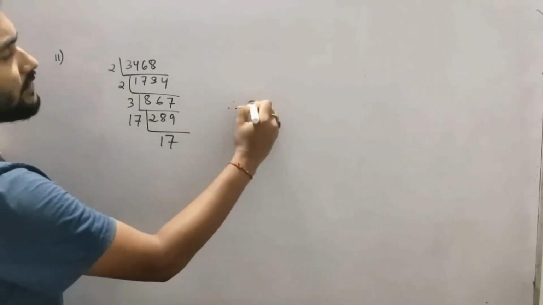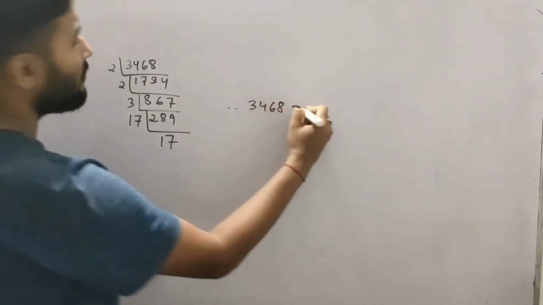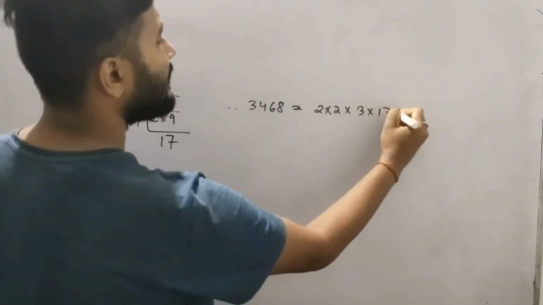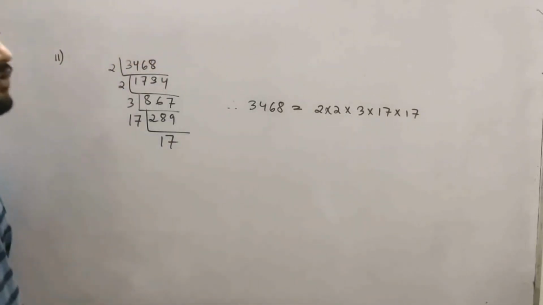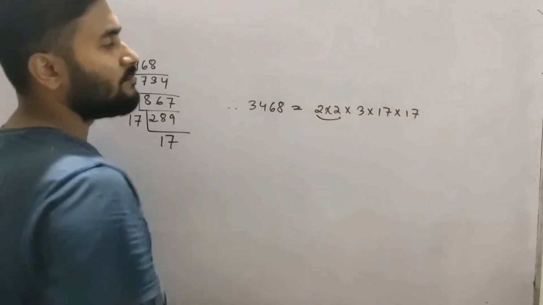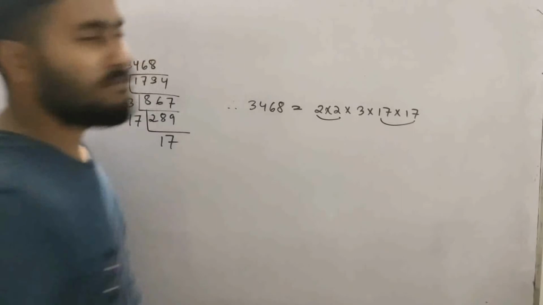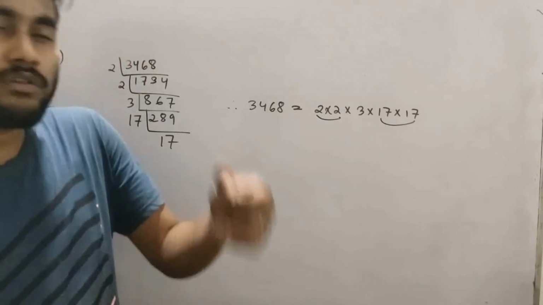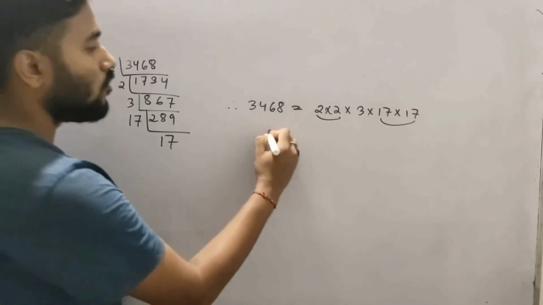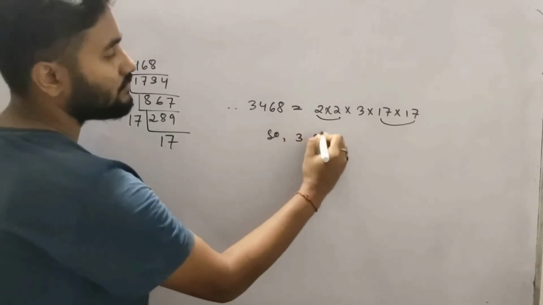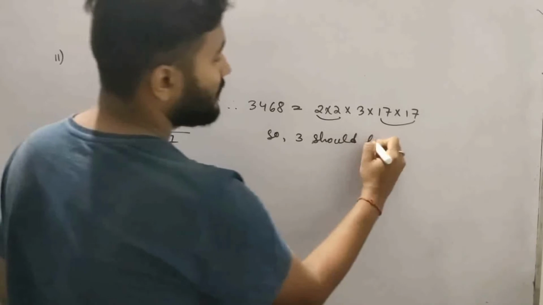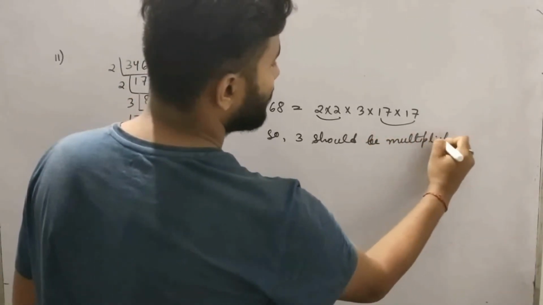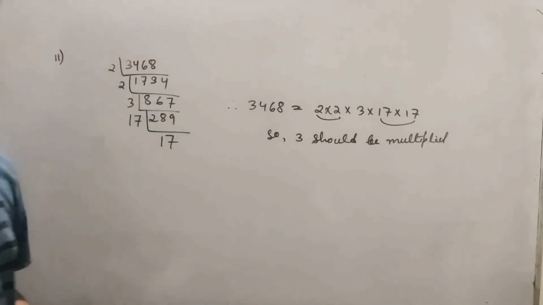So therefore, 3468 will be equal to 2 into 3 into 17 into 17. Now clearly you see 2 is in pair, 17 is in pair. So what is single? 3. So one more 3 was required, right? So 3 should be multiplied. 3 should be multiplied, okay?